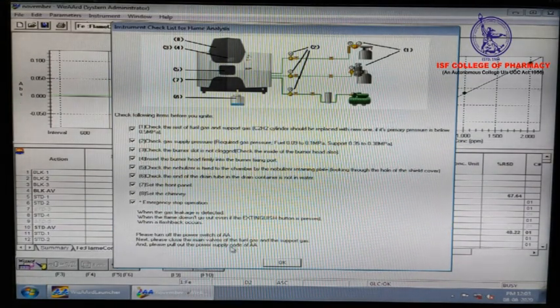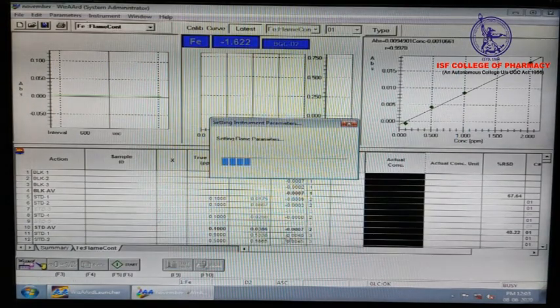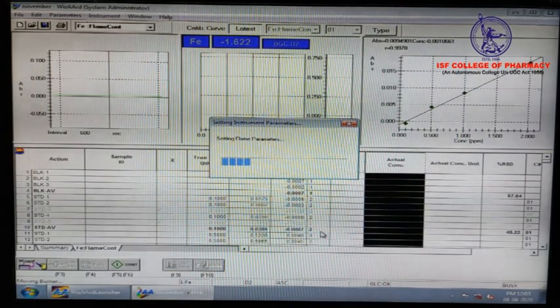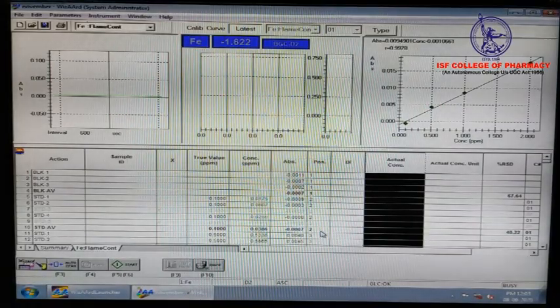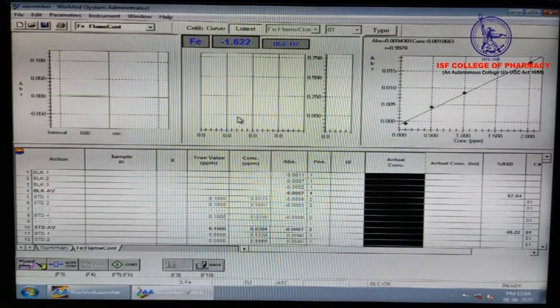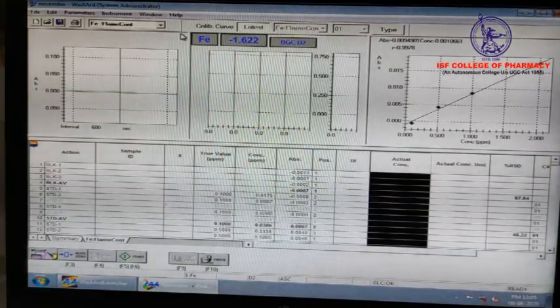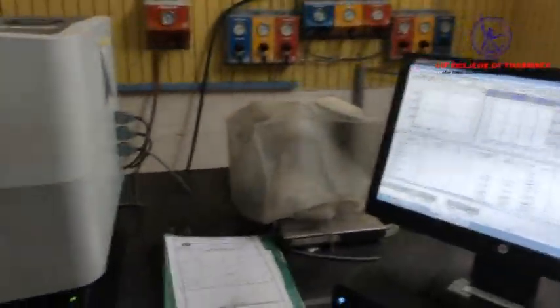Then setting flame parameters. This instrument auto adjusts the flame parameters. To ignite the flame, we have to click on two buttons, ignite and purge, both at the same time, for starting the flame.